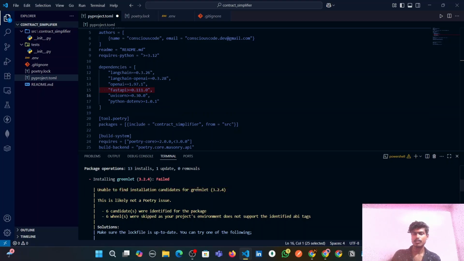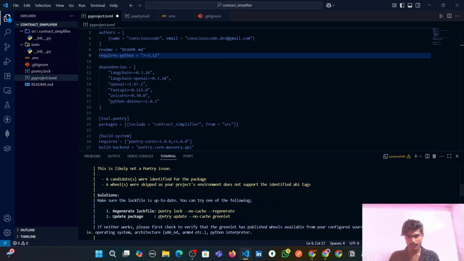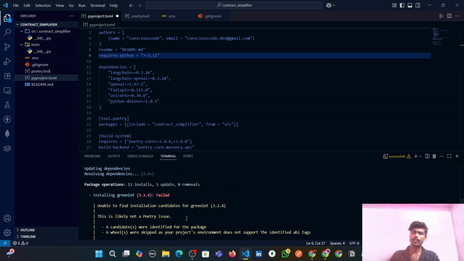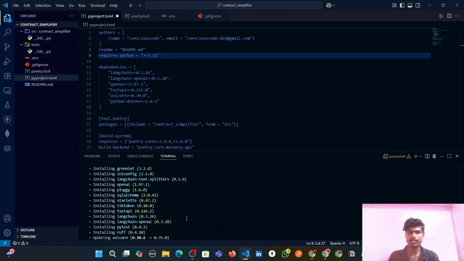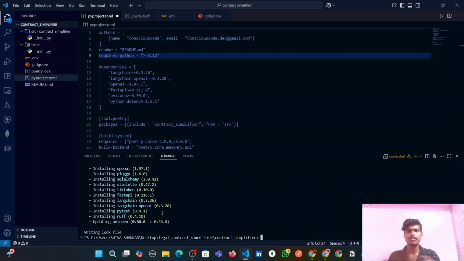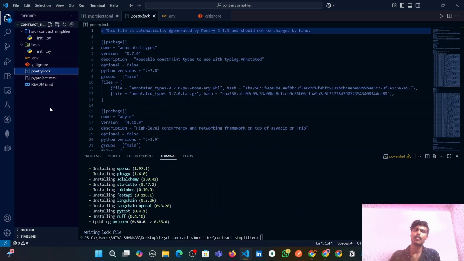Since we are using the latest Python version, greenlet cannot be automatically installed by poetry install, so we had to manually install it with this command. Then the greenlet got installed and the error is gone. Once we executed poetry install again, all the dependencies got installed and we got our poetry.lock file.